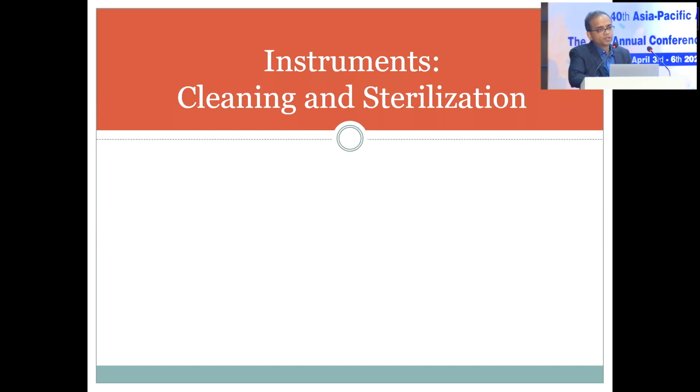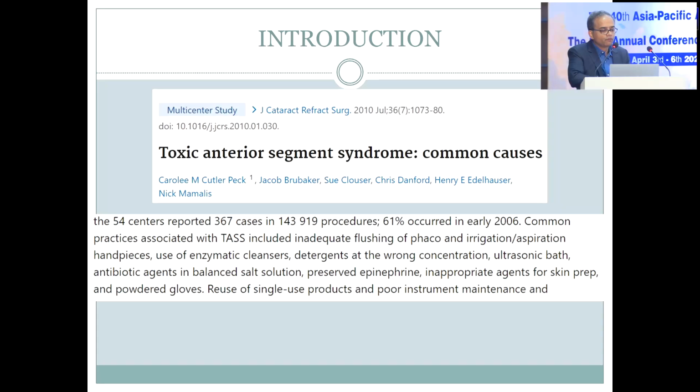Coming to the instruments. Now, instruments are something that go into the eye, and that is where we are more concerned about endophthalmitis, and also TASS, because one is infection because of external organisms, one is the inflammation that we cause to the eye. And for that, we need to ensure that our cleaning processes and sterilization processes are good enough. One of the major causes of toxic anterior segment syndrome is when residues are left behind. So we need to ensure that our cleaning system is very, very proper.